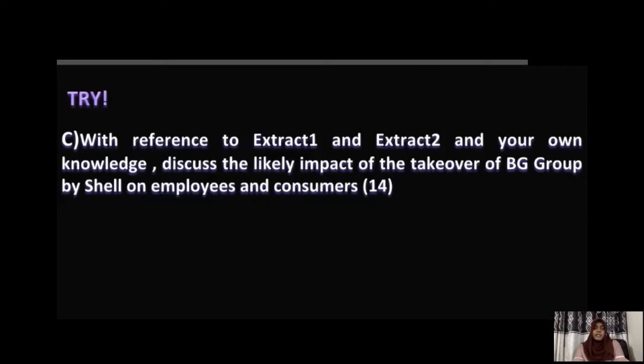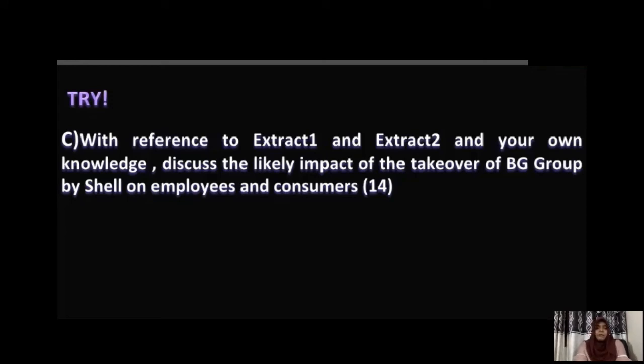Here the question is asking you to focus mainly on impact on employees as well as impact on consumers, right? So maybe one paragraph you can have for employees, another paragraph on consumers. When you are developing your answer for a 14 marks question, you need to understand how marks are allocated. Knowledge, application, as well as analysis, it is 8 marks, and then evaluation, it is 6 marks. So if you are explaining a very detailed 2 points, it is fine. If brief, you can go for 3 points, okay?